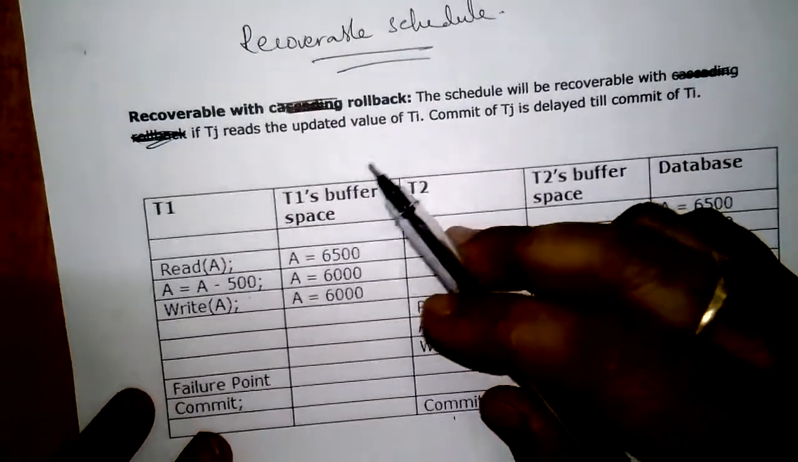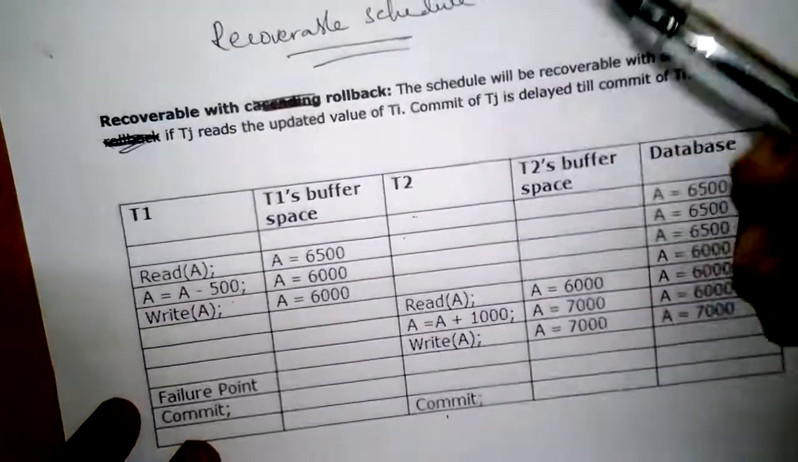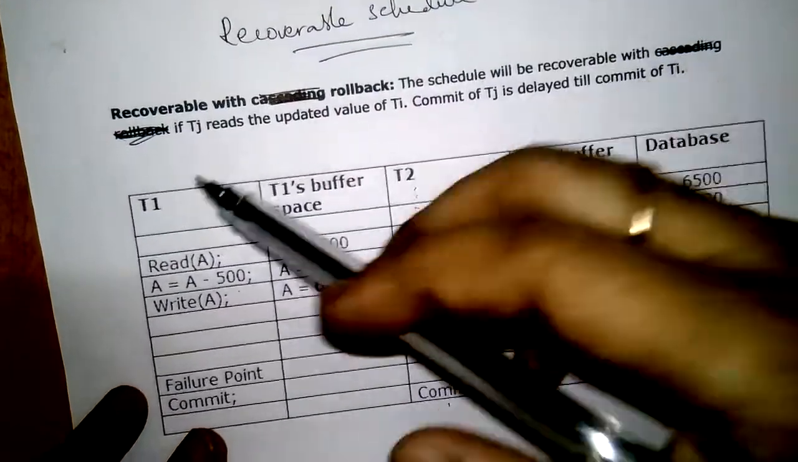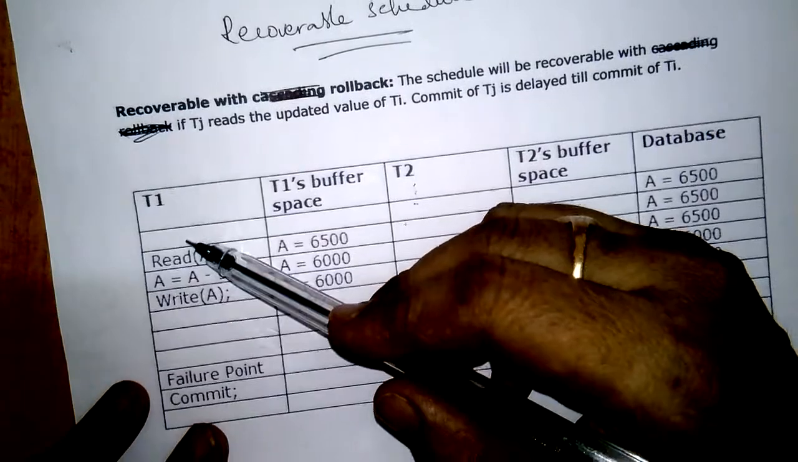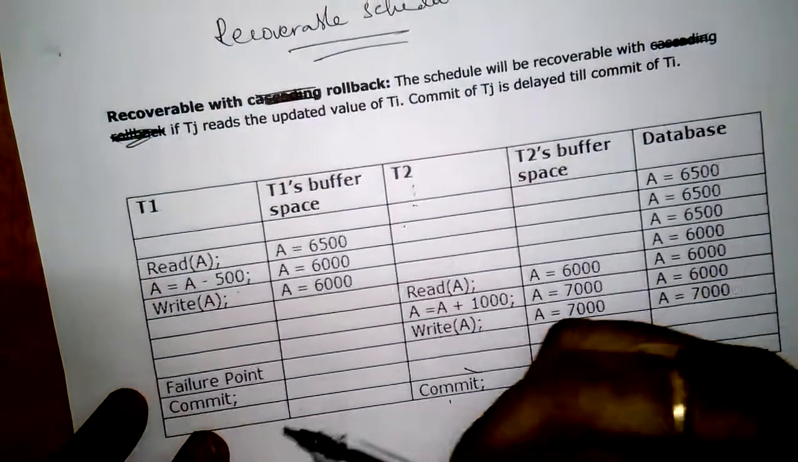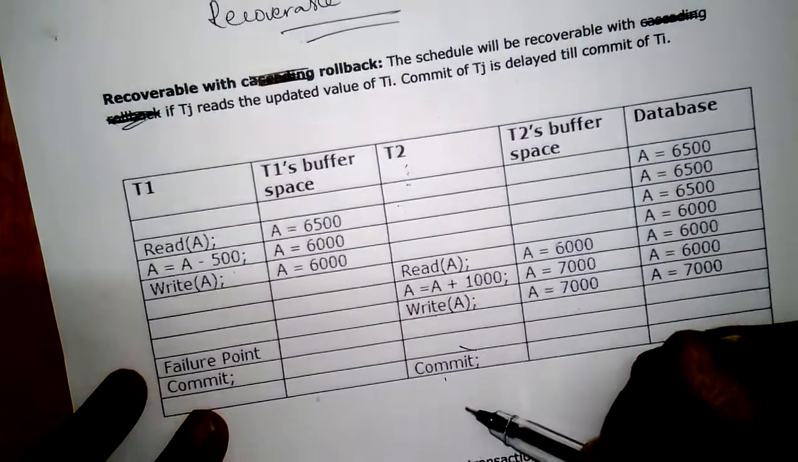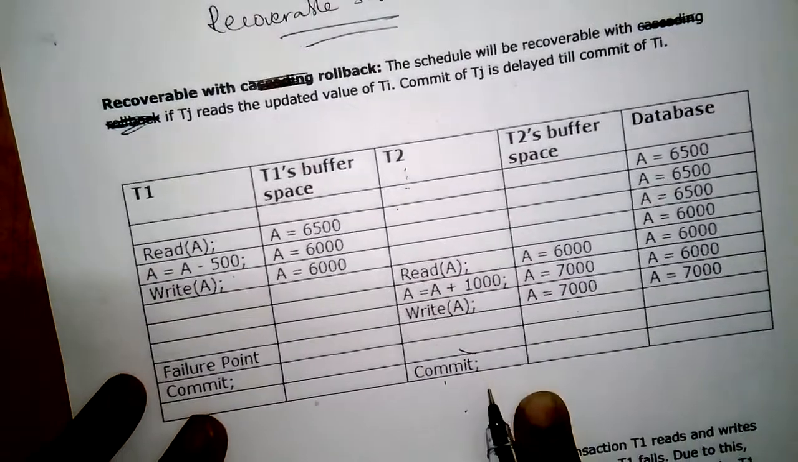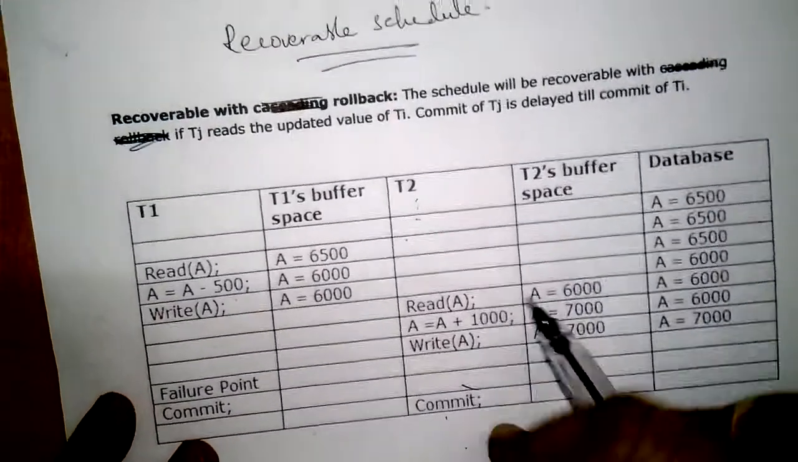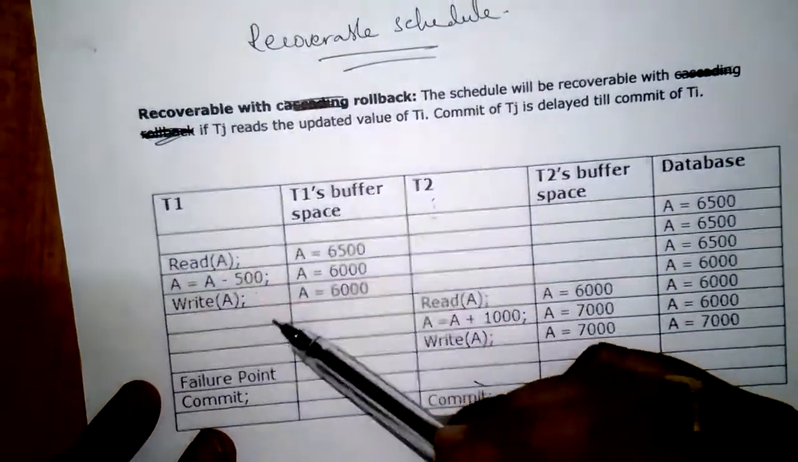So in a recoverable schedule, the condition we have to follow is: if a transaction T2 is reading an updated value of T1, T2 has to wait until T1 commits its transaction. Then T2 has to commit. Then we can say that type of schedule is a recoverable schedule. In this example, this schedule contains two transactions.